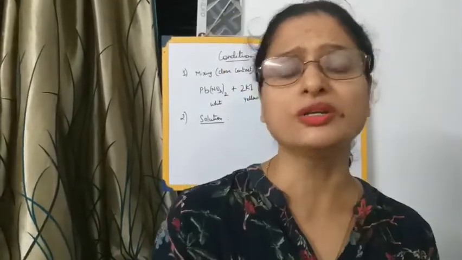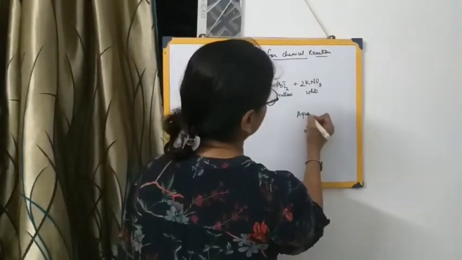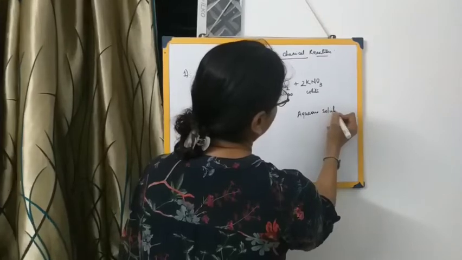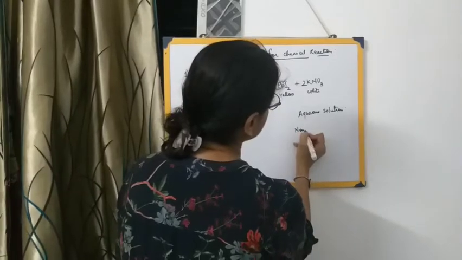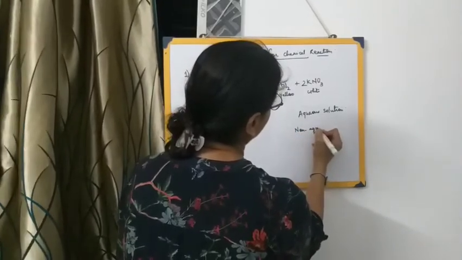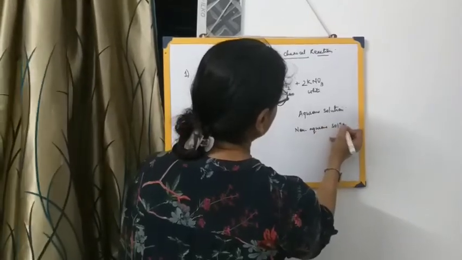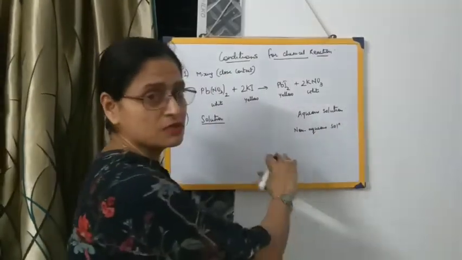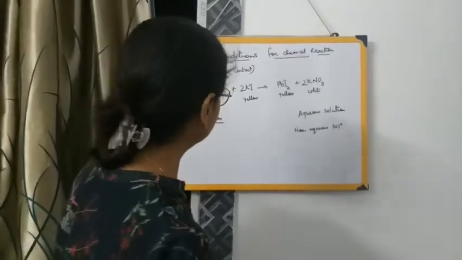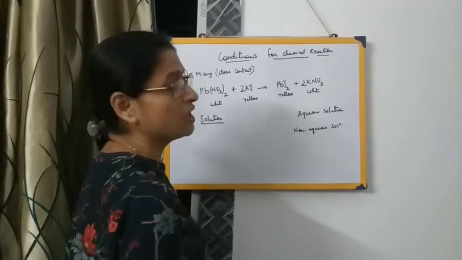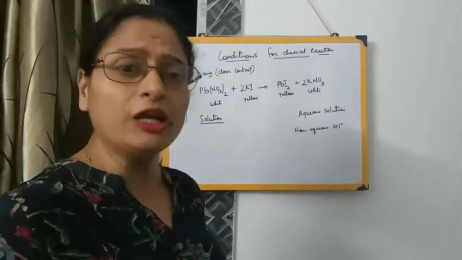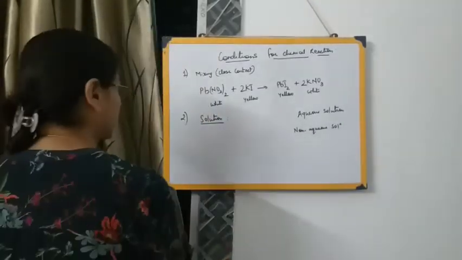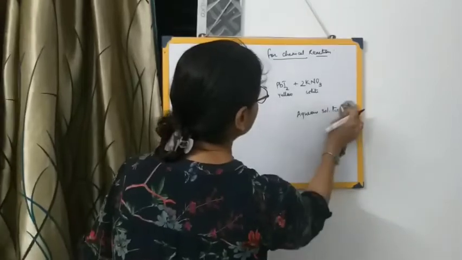Now when you are making a solution in water, that solution is called what? Aqueous solution. And if you are using any other liquid besides water, then that is called a non-aqueous solution. So some of the substances, I'm not saying all the substances. That is what I told you in the very beginning: all the chemical reactions will not require all these conditions, but some of the reactions may require one or two conditions. So some substances react when they are in the solution form.